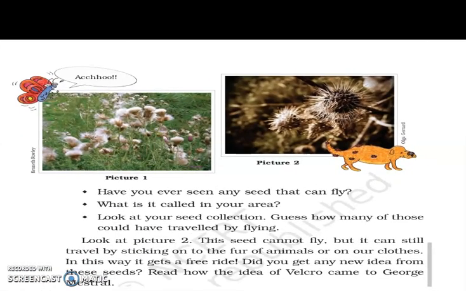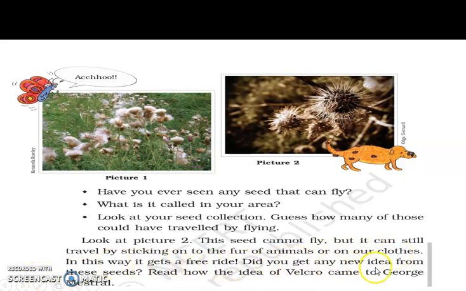Okay. Next, look at this picture. In picture 1, you see that dispersal happens through the vine. And in this picture, dispersal happens through animals. Look at picture 2. This seed cannot fly, but it can still travel by sticking onto the fur of animals. Fur means the hair on the animal's body, the outer hairs, or it can stick on our clothes. In this way, it gets a free ride.